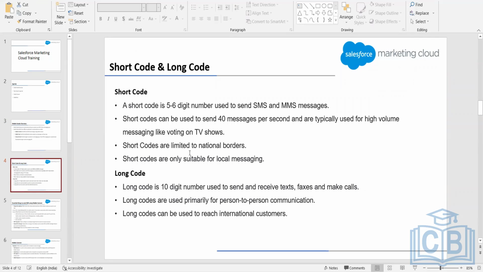You must have seen the SMS coming from mobile companies, right? Airtel, Jio. They always use this short code, or maybe if it is coming from any other source, let's say Pizza Hut. There are a lot of companies that use the short code for bulk SMS.